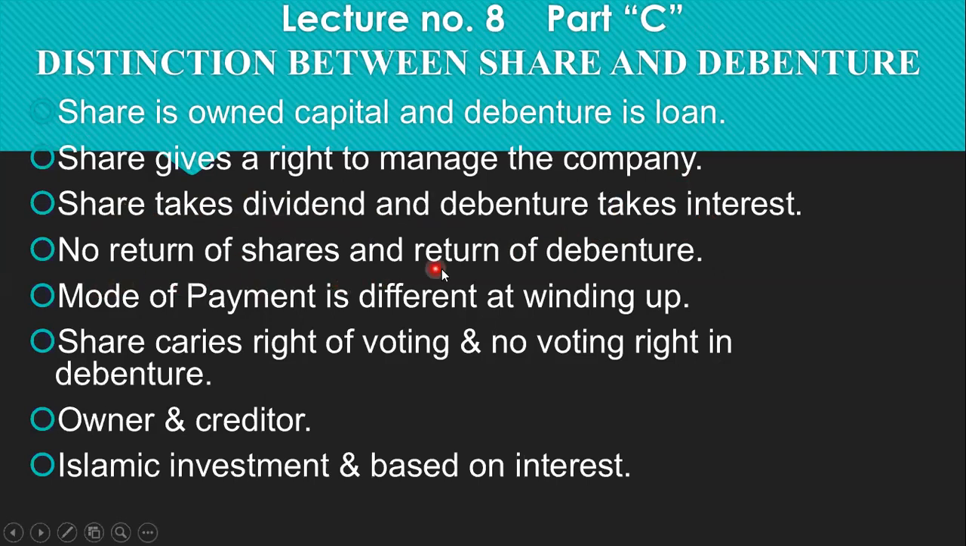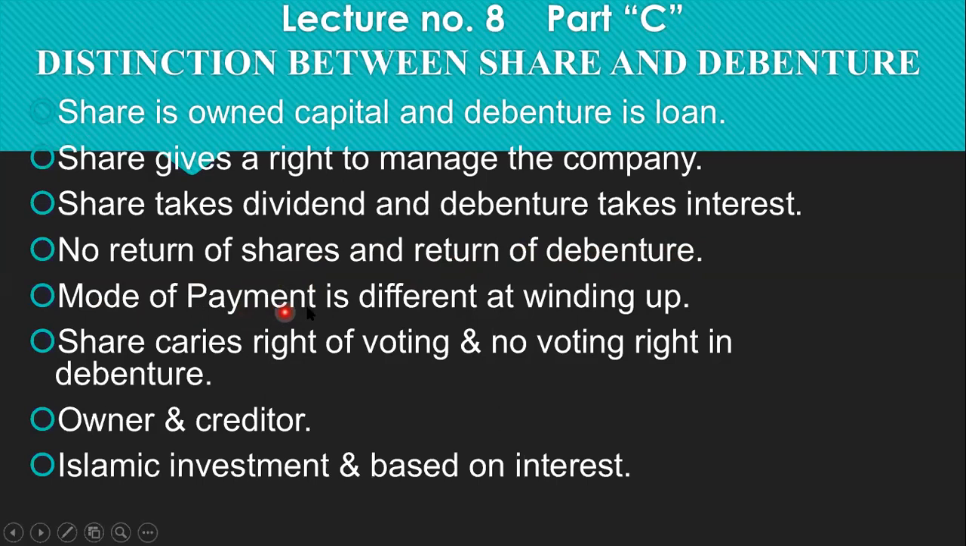Next is the return of share and return of debenture. That is another main distinction. Once a company issues the shares, they cannot be redeemed. While generally debentures are redeemed, they are returned after the expiry of the fixed period, except one exception, that is irredeemable debenture, which are very few and very rare.